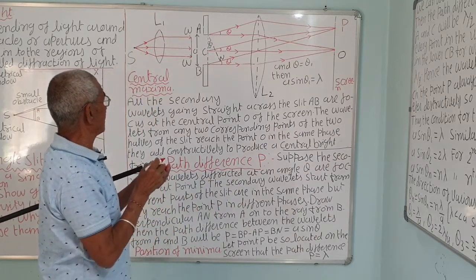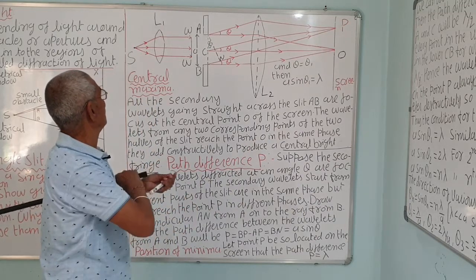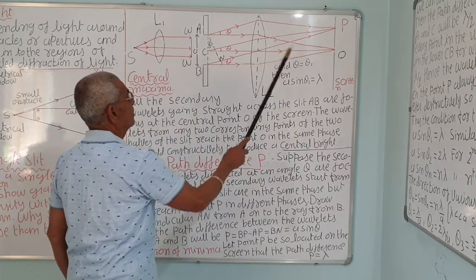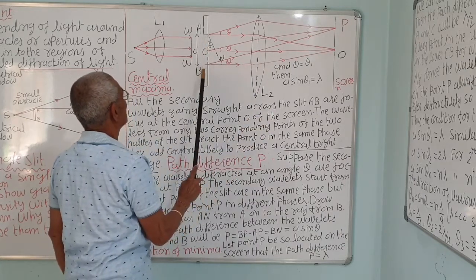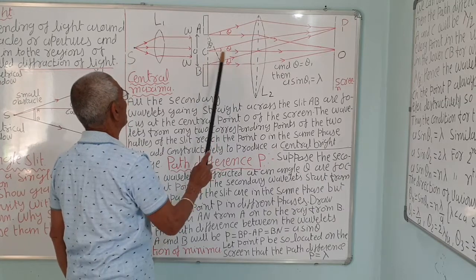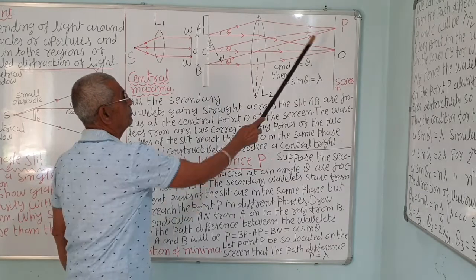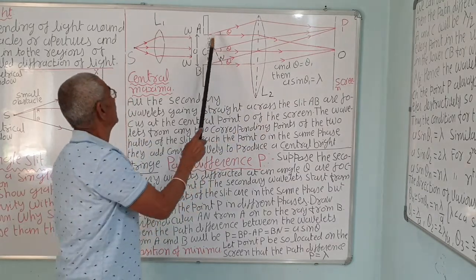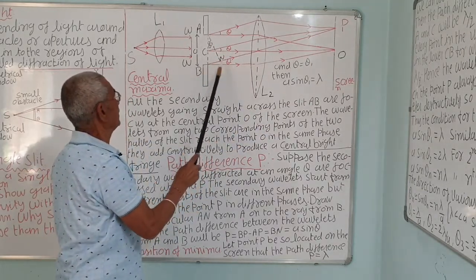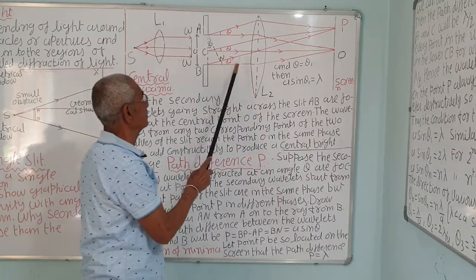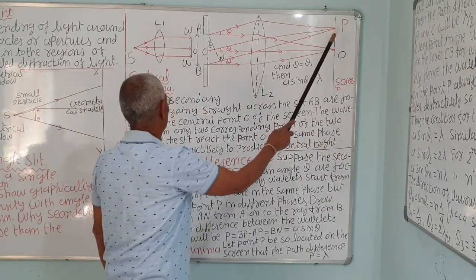So there is a path difference between these two, that is, this will travel AP and this will travel BP. So that difference is BP minus AP. If you draw the normal from A on BP, say AN, then BN will be the path difference. So there will be a phase difference, correct, when they reach P.